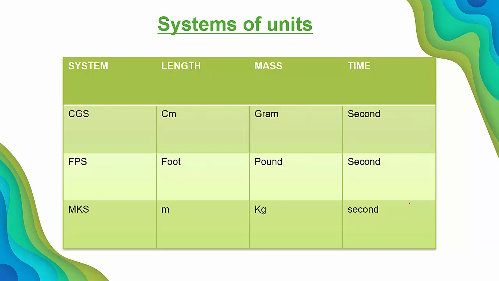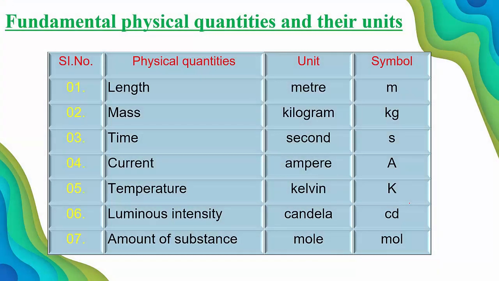Now you can observe those fundamental units here. Fundamental physical quantities and their units. I already told you there are 7 fundamental physical quantities. So which are those 7 fundamental quantities? They are length, mass, time, current, temperature, luminous intensity, amount of substance.